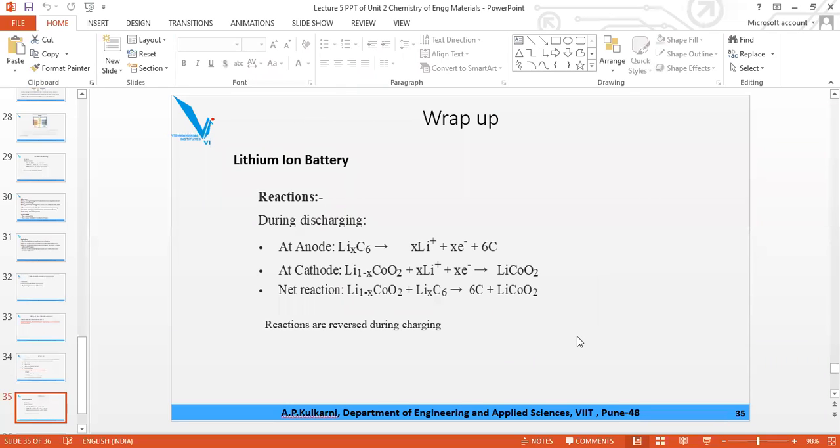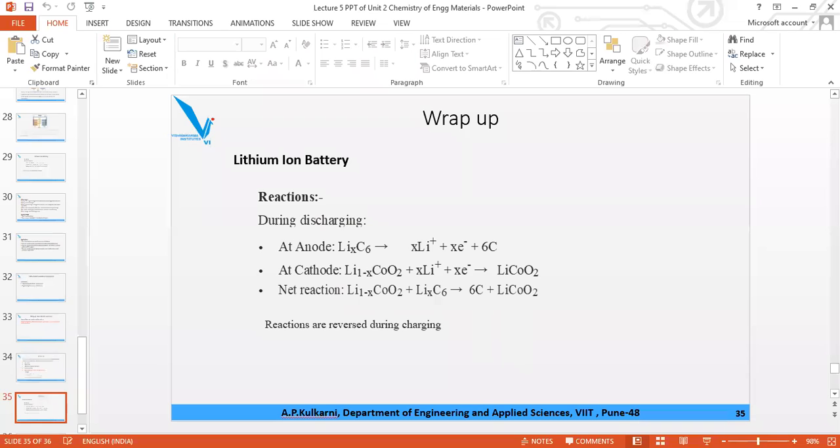The electrolyte is an organic solvent, any one: acetonitrile, propylene carbonate, or 1,2-dimethoxyethane, and inorganic is thionyl chloride. But to increase the conductivity of the electrolyte, you have to add some amount of LiCl or LiBr.